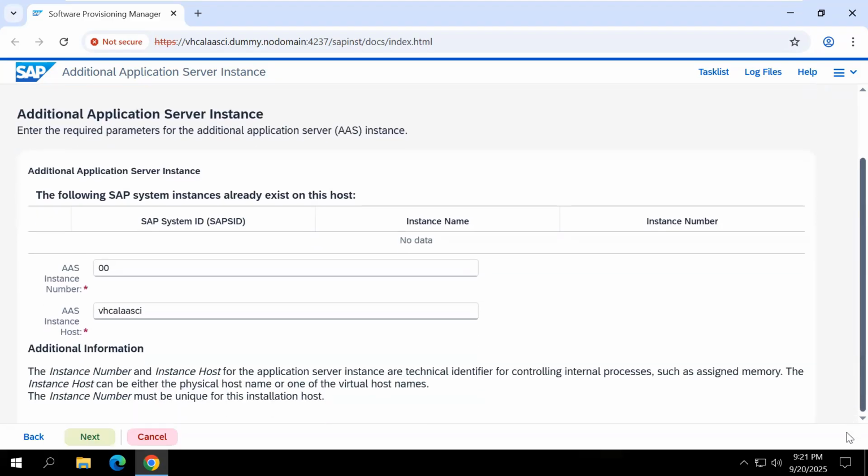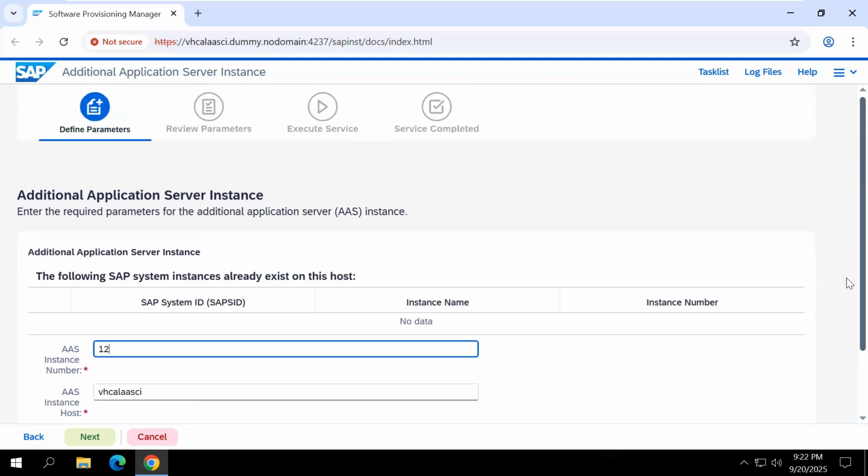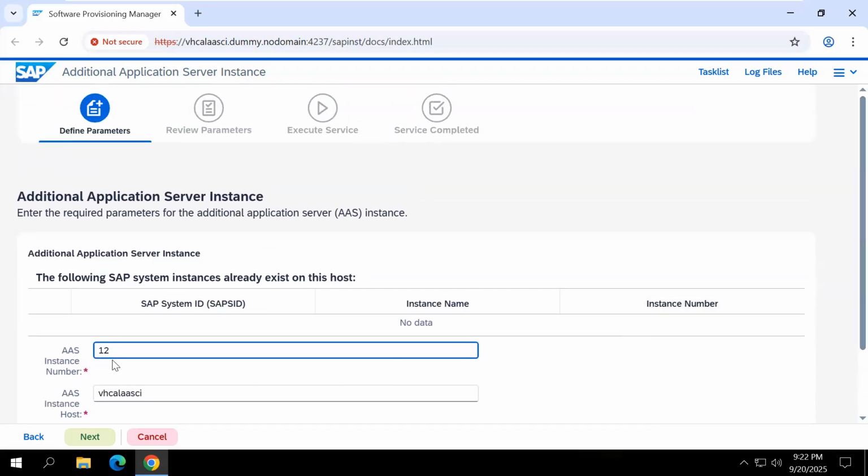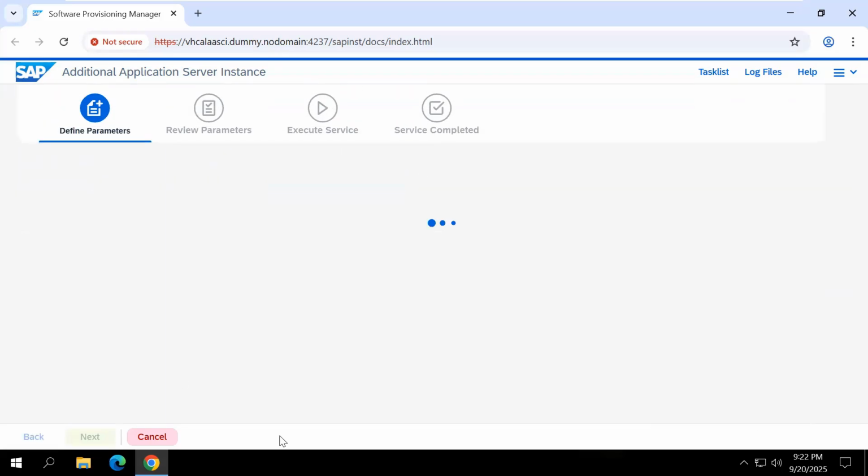Now they're asking for the instance number for the additional application server instance. By default, 00 is there. You want to provide an instance number. The instance number is a 2-digit number from 00 to 97. Here I am providing 12. By default 00 is there, but I provided 12. In a company, when you install, the company provides the value. You enter that value here and click next.